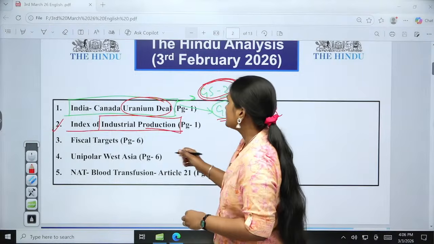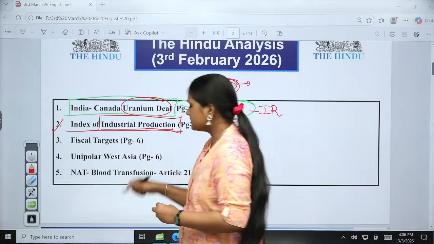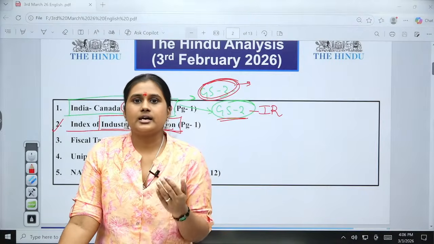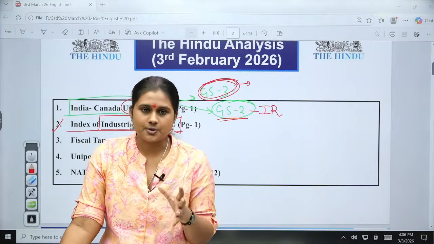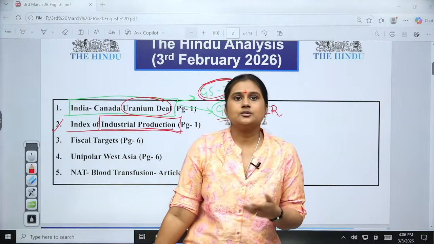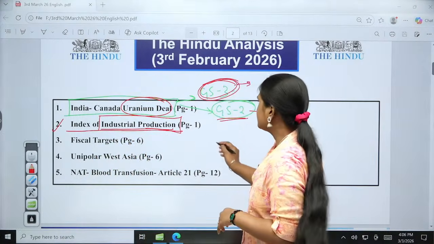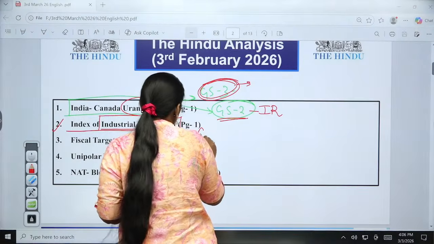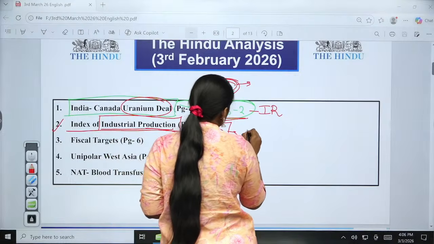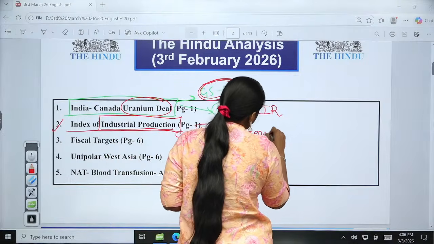Okay. So the index of industrial production. Here we got the data that certain sectors of India have slowed down. So the growth has slowed down. We will be seeing what all those sectors are and also many other things. So it is important for us again in the GS3 paper, which is general studies, in the economic factor we are going to see it.